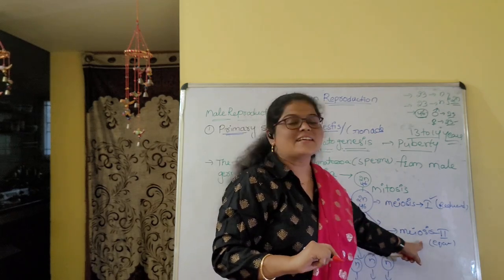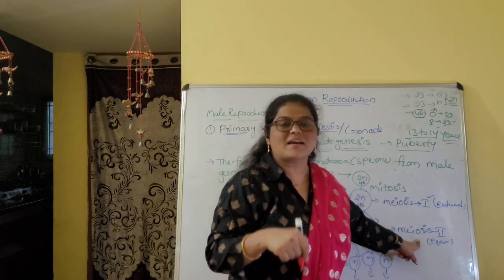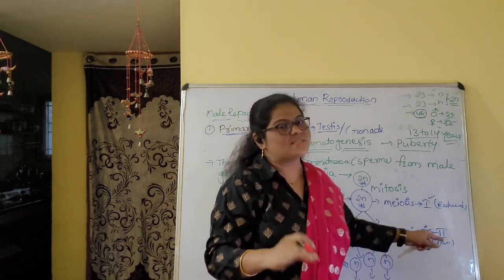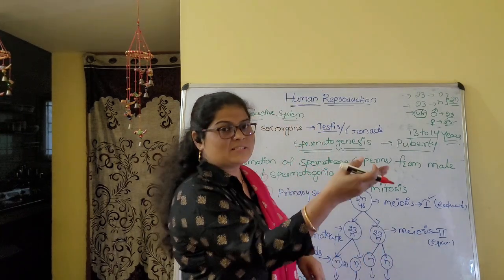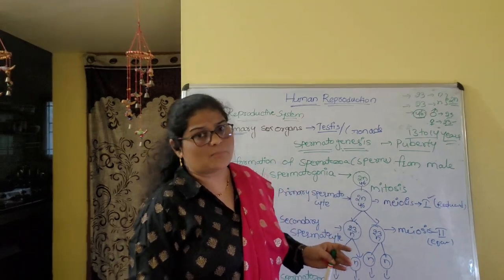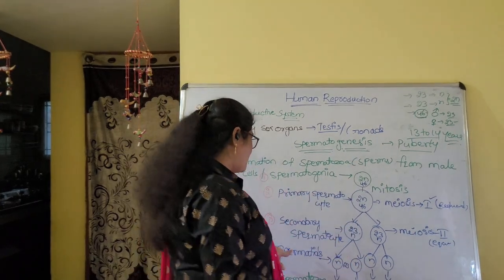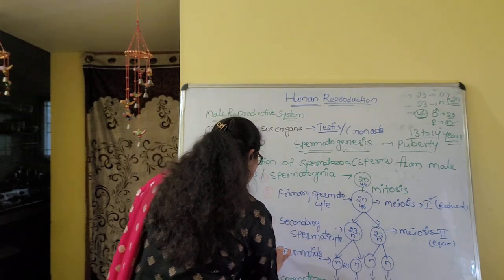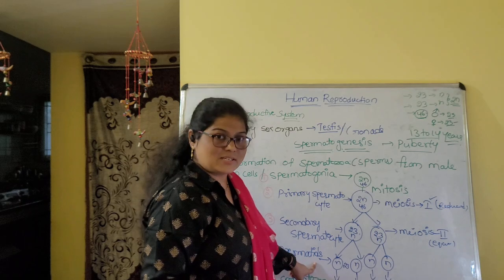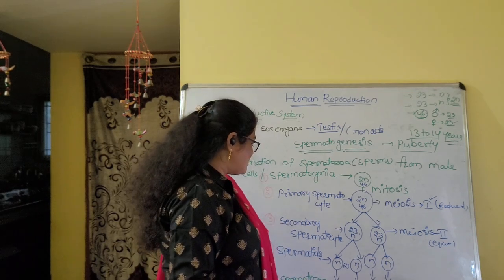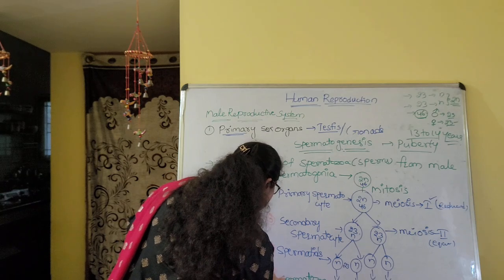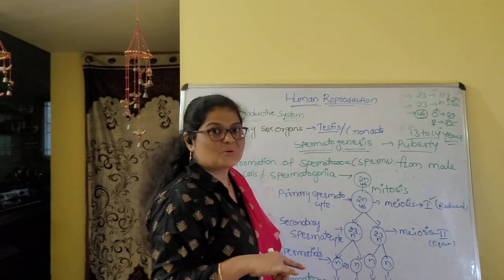Afterwards, they immediately undergo meiosis 2. Meiosis 2 is an equational division. So whatever chromosomes are in the mother cell, they are present as they are in the daughter cells also. The number will not change here. So the secondary spermatocyte undergoes meiosis 2 and forms spermatids. Spermatids later form flagella, showing differentiation, and form spermatozoa.